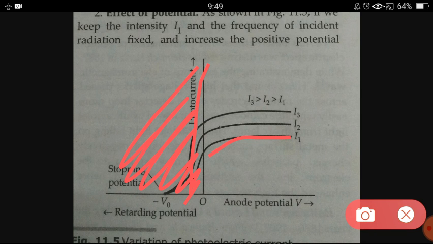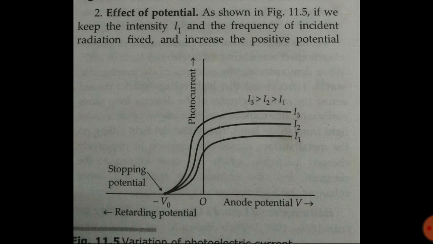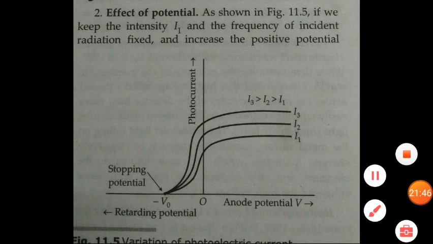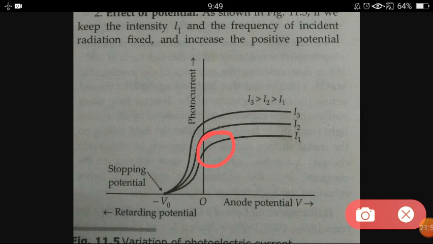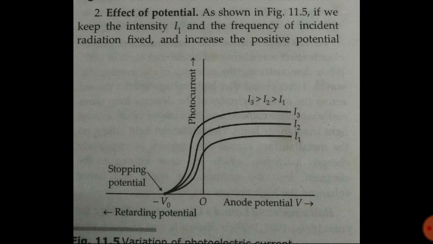Here you can see that initially, with the anode potential, the photocurrent increases, a little bit in this region. After that, in this region the current becomes approximately constant. So with an increase in potential, a little increase in photocurrent occurs, and after that it becomes constant.